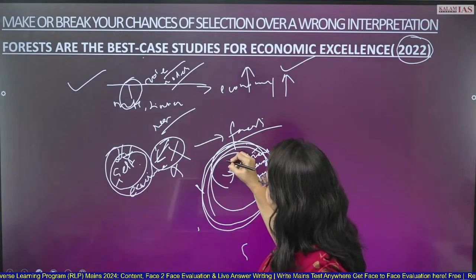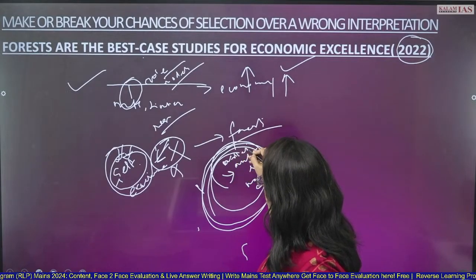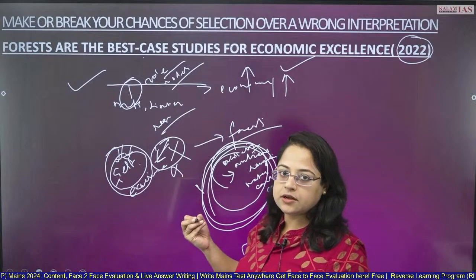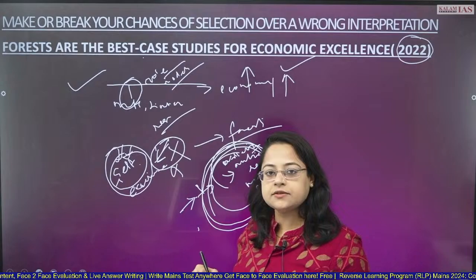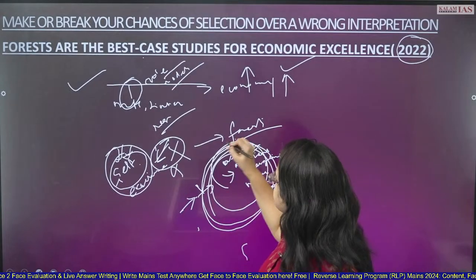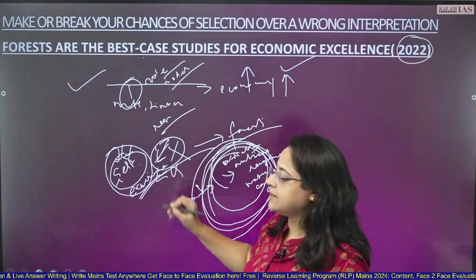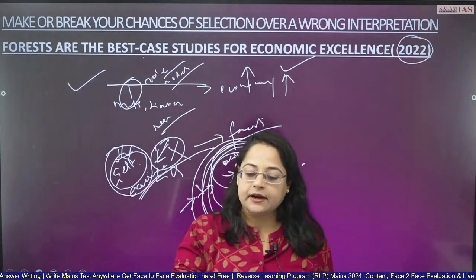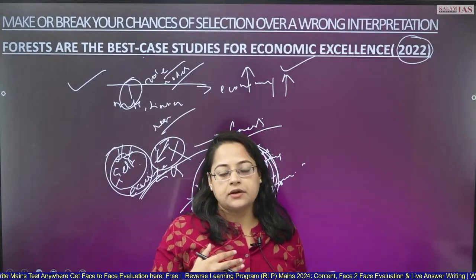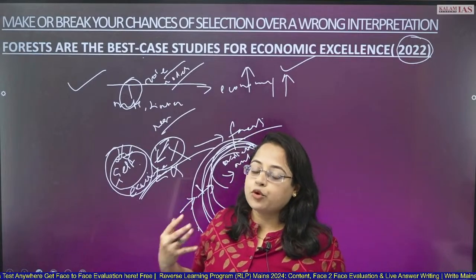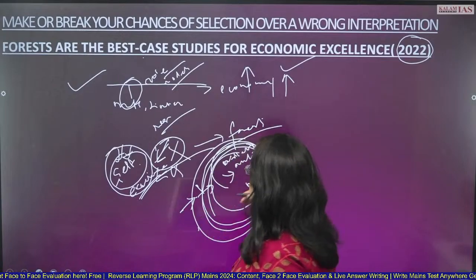There is utilization of resources. There is no wastage. Some kind of wastage is a resource for another species. This is how the forest is self-sustaining, and this can be a role model for economic excellence. This is what was expected from this topic. You should be writing more about the innovation part, the adaptation part, the resilience part.